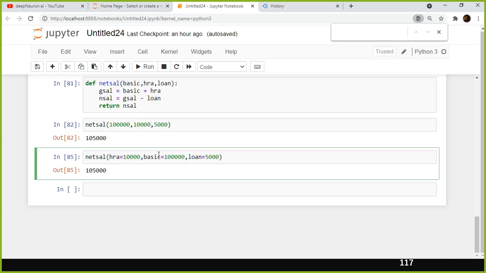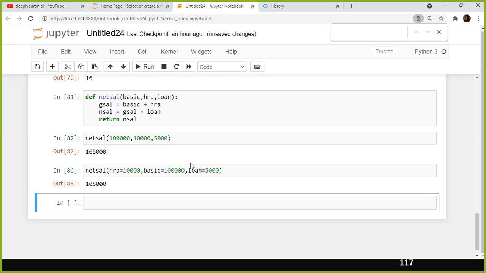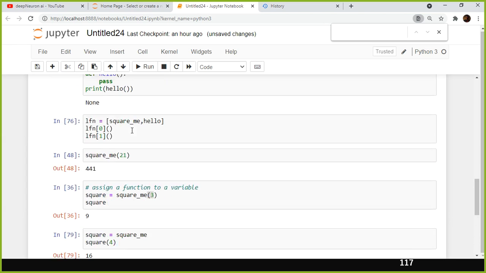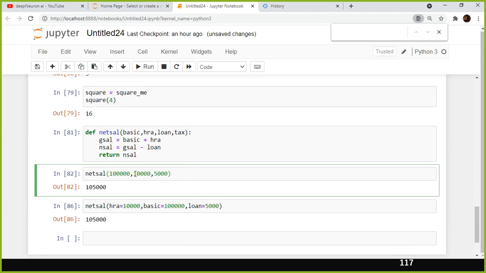HRA is 10,000, so that you are very confident. And tomorrow if you make any changes to the function, suppose you want to add one more parameter here, for example tax, if you hard code it like this, you will again get confused where to add tax. You need to go to the last variable and assign it.